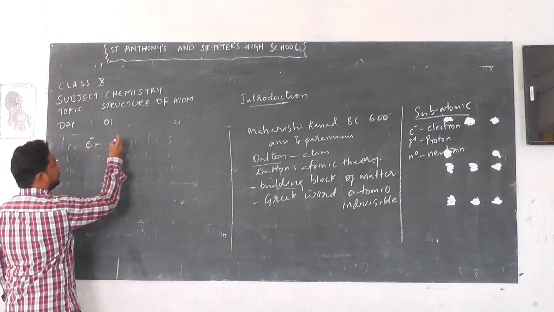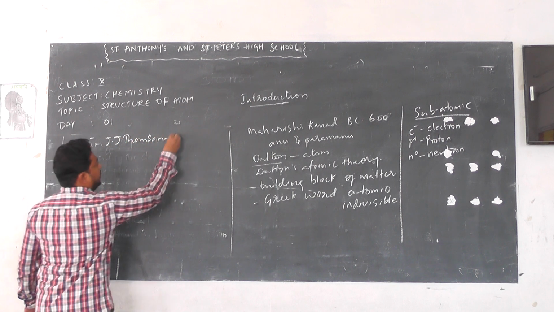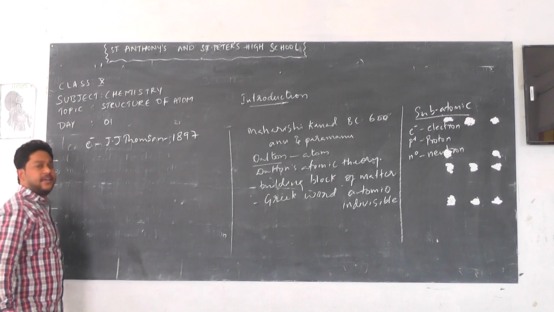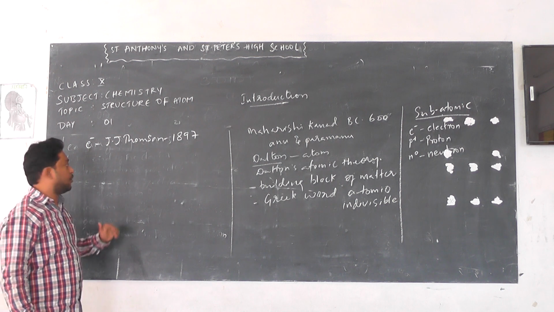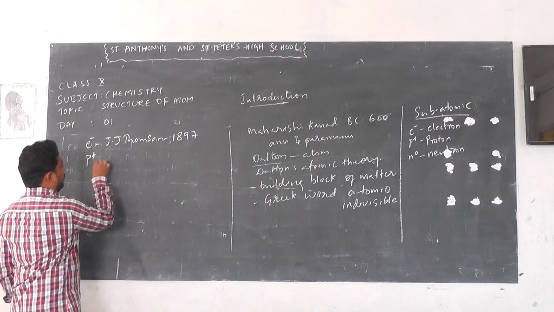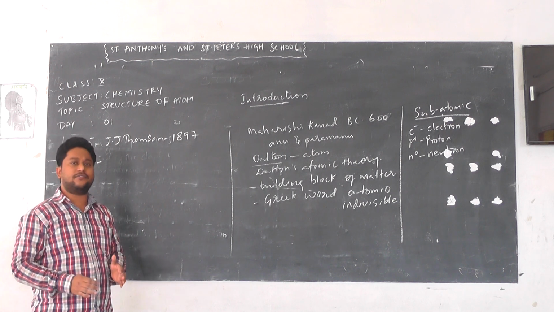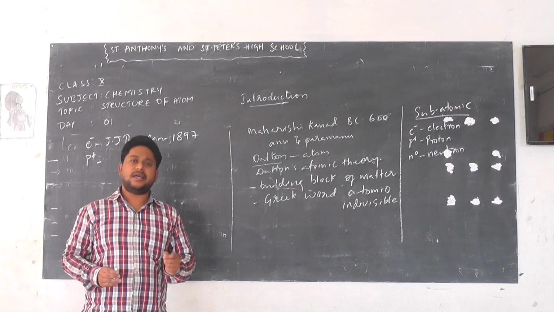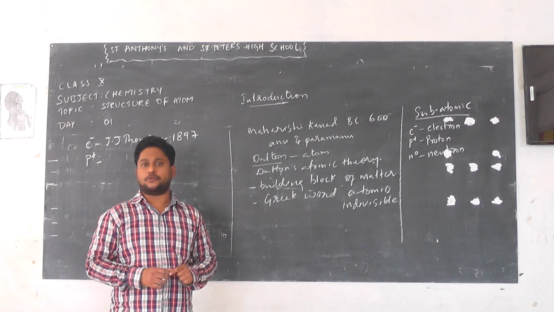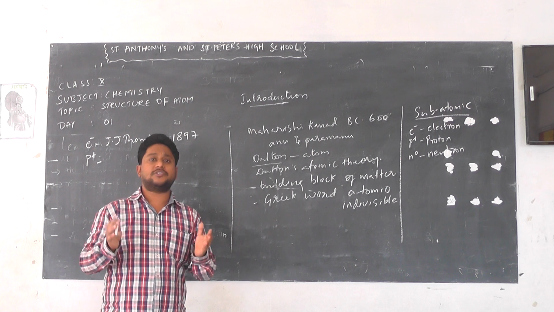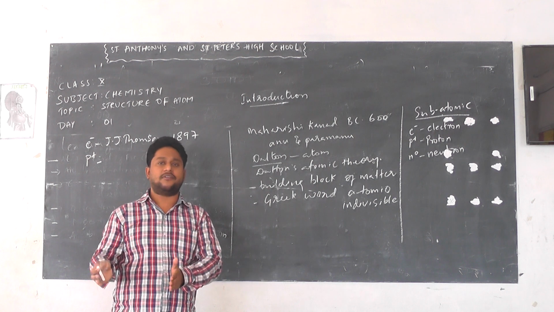Electrons were discovered by J.J. Thomson in the year 1897. He discovered a negatively charged particle called the electron. After the discovery of electrons, scientists thought that since atom is electrically neutral, when there is a negatively charged particle, there should be an oppositely charged, positively charged particle.